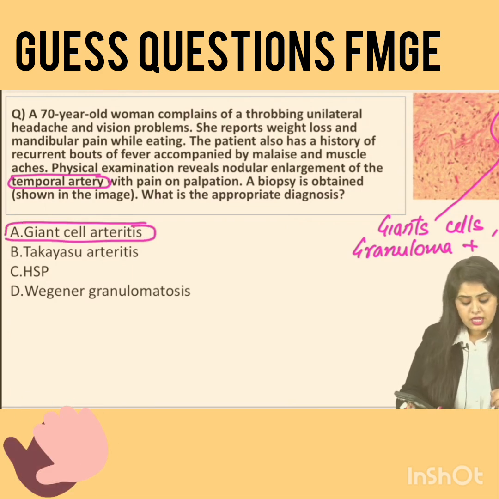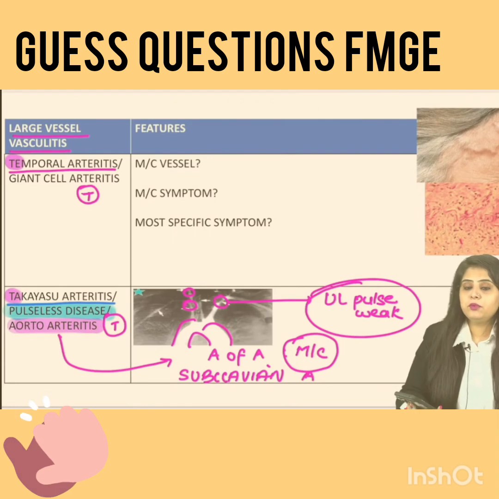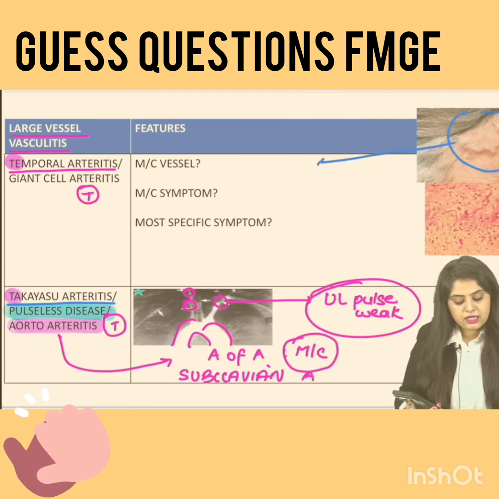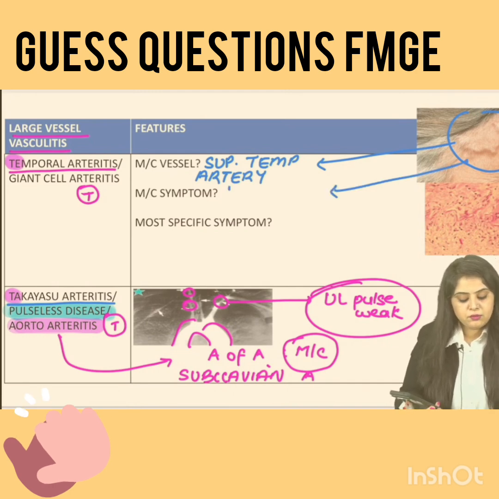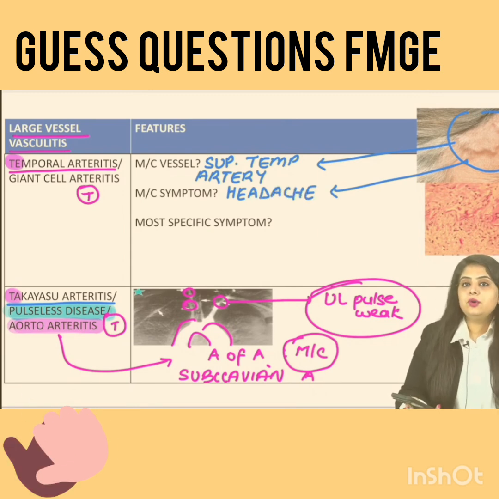I'll come back to this question, but please note how a case of temporal arteritis presents. The most common artery involved is the superficial temporal artery. For all of those who thought, ma'am, I don't know pathology, I'm not confident, I am feeling that you know more pathology than me at this point. The way you guys are answering is superb. So the temporal artery, understood? And what is the most common symptom the patient will have? It is going to be headache. So headache is the most common.